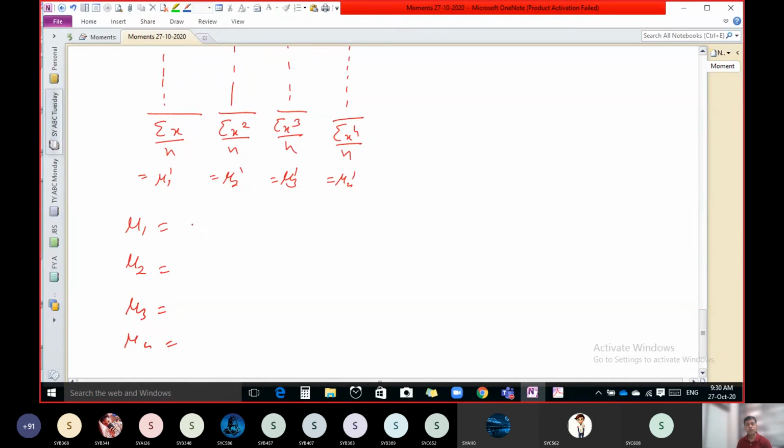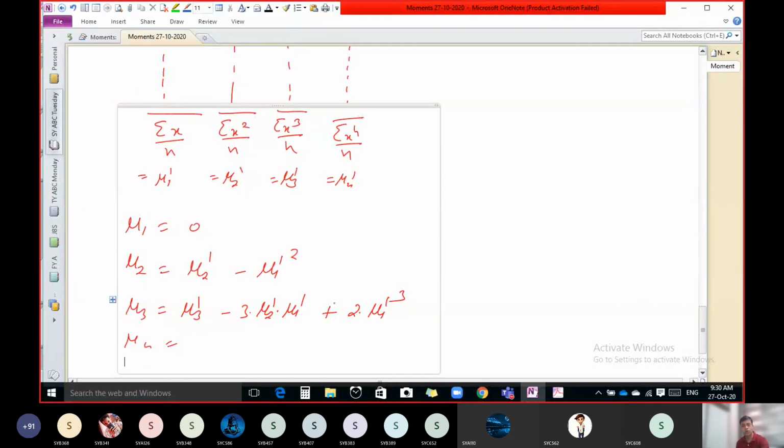What is the formula of mu1? Always 0. Mu2 is mu2 dash minus mu1 dash square. Mu3 is mu3 dash minus 3 times mu2 dash into mu1 dash plus 2 times mu1 dash raised to 3. And what is the formula of mu4?